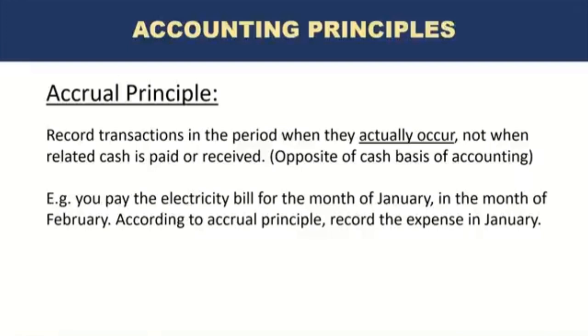So if you were not following accrual principle, you would only record the transaction when you receive the invoice or when you receive the bill. But according to accounting principle, you know that the service has been provided, electricity has been provided for the month of January. That is the period when the expense has actually incurred. So you will record this expense in the month of January. And you could also use an estimate if you don't have the bill and you don't know what the exact amount is. But you want to be able to show the users of financial statements, the people who look at the results, they should be able to understand truly when are expenses taking place. This is one of the key principles to remember.